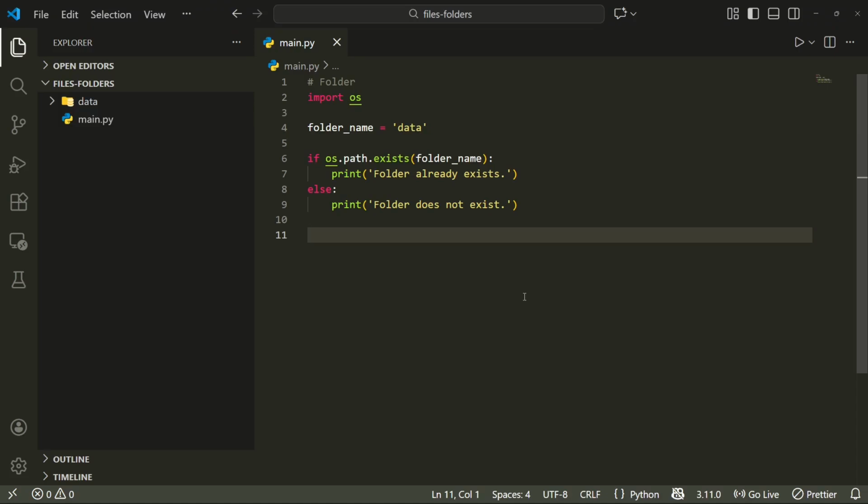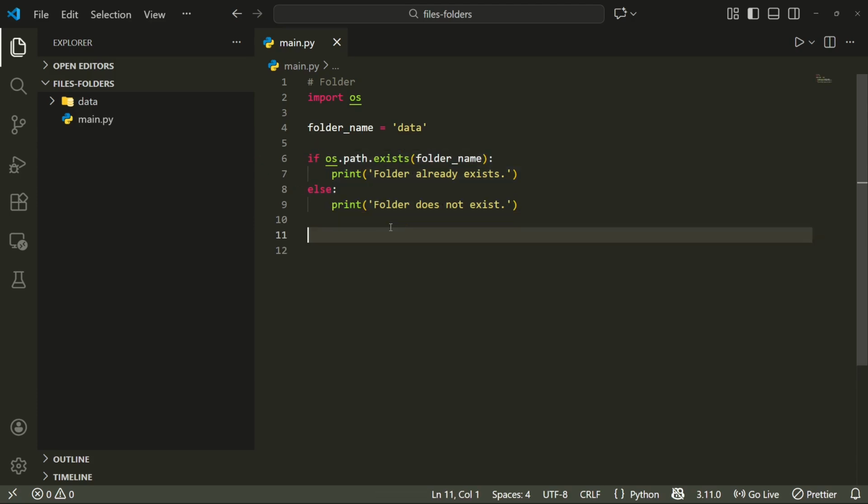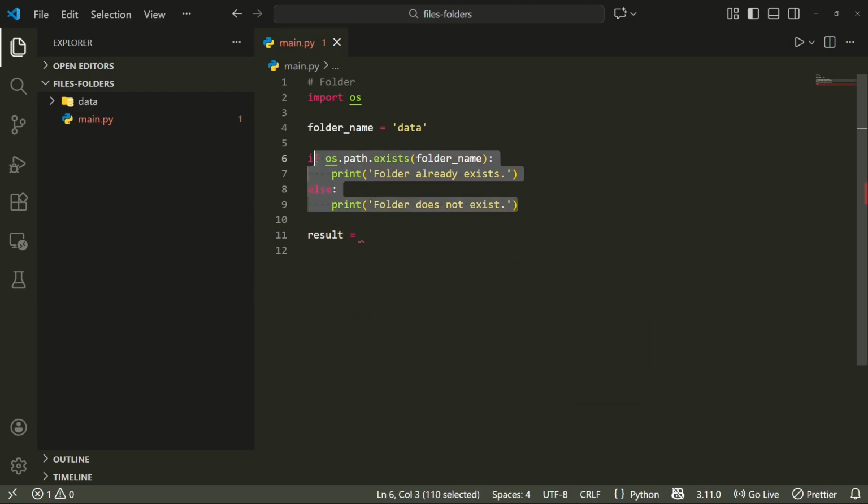This video will not be about folder, but I would like to show you how to create this code in a short way. So maybe you know that, maybe you have already written it in a short way. So how can we create it in one line? So I will create a result here, and if you have a very simple condition like this, so usually you